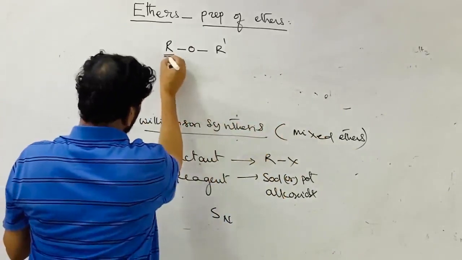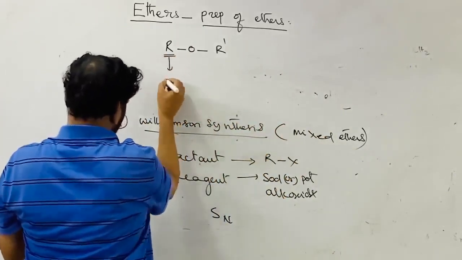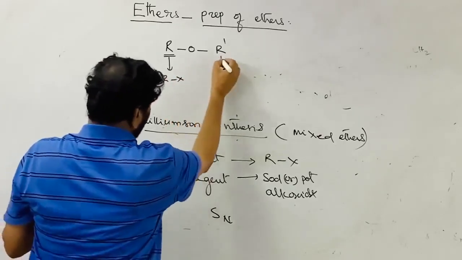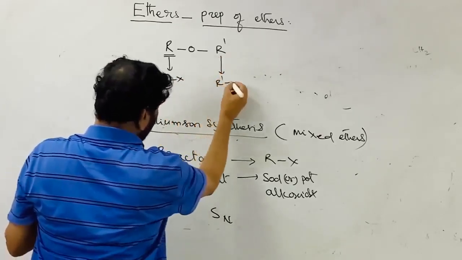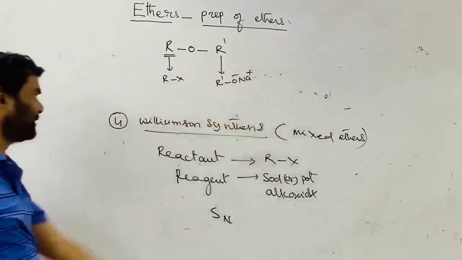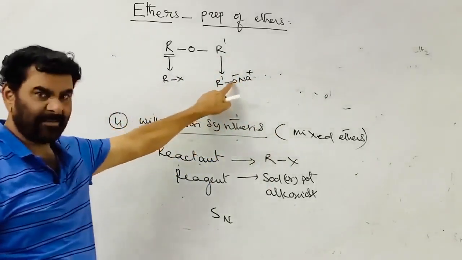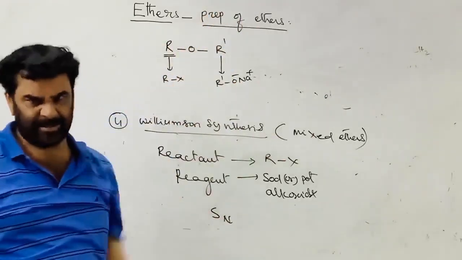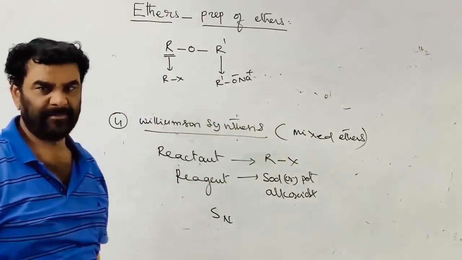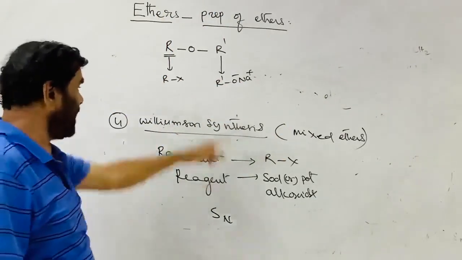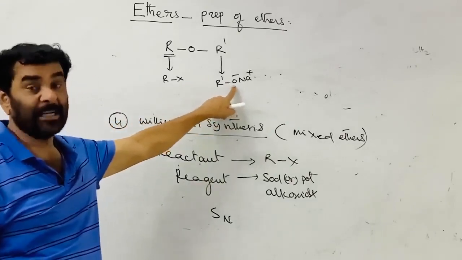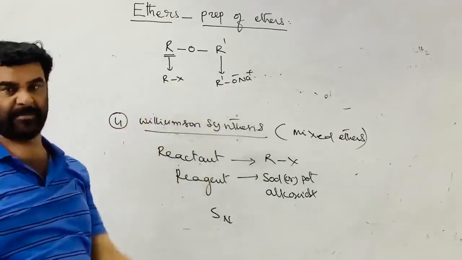So one alkyl group is taken in the form of the alkyl halide. The other alkyl group is taken in the form of sodium or potassium alkoxide. This is a nucleophile as well as a base. All bases are nucleophiles. So if the nucleophile is a strong base, then it promotes the elimination in this.